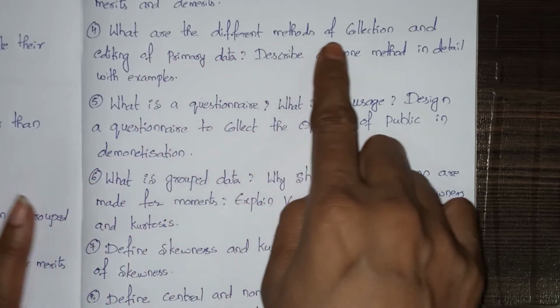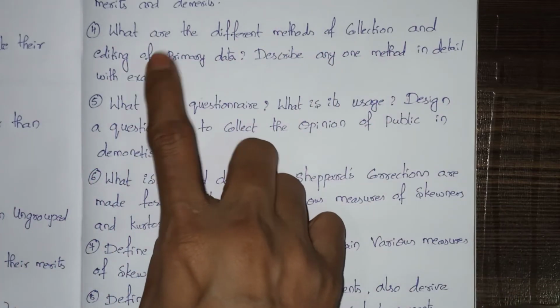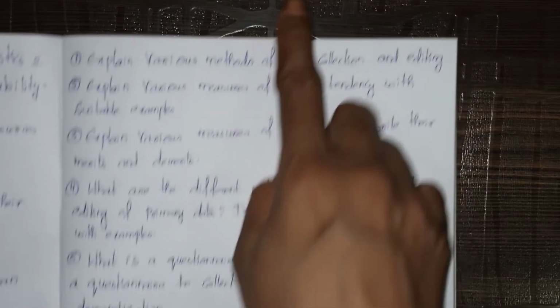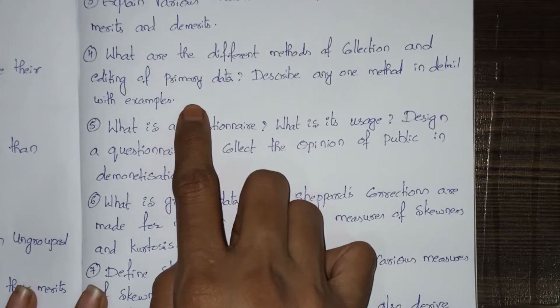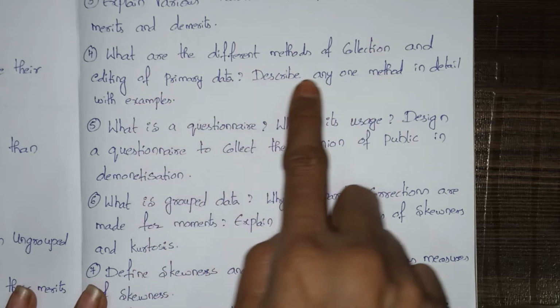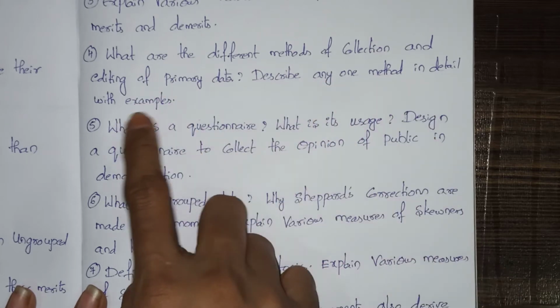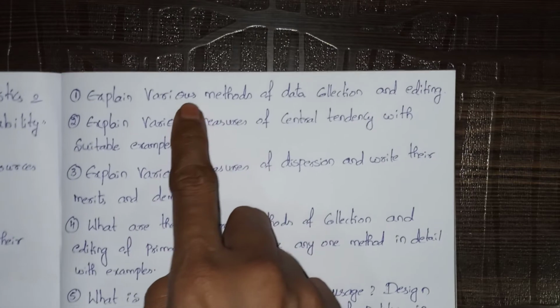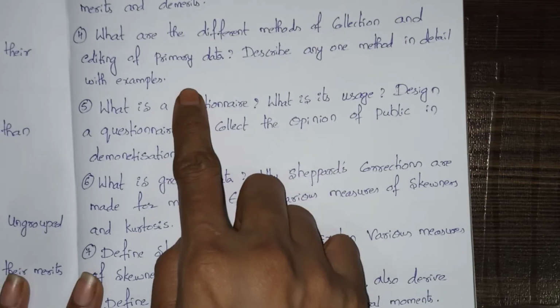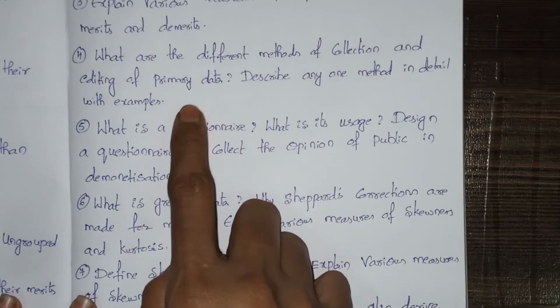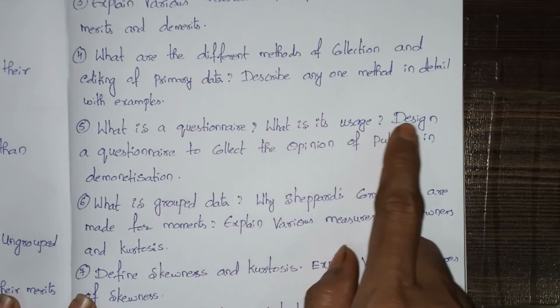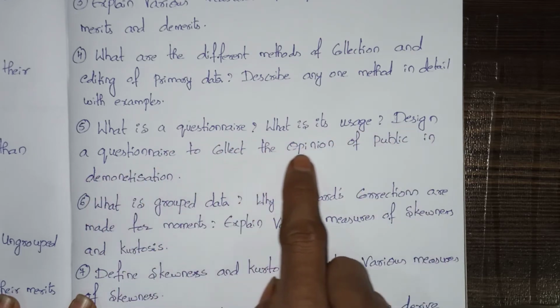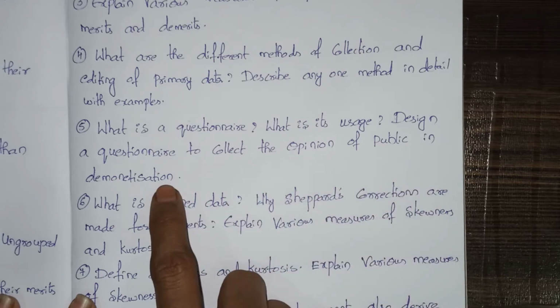Next, what are the different methods of collection and editing of primary data? So this question only they may ask in this way. Describe any one method in detail with example. So this is direct, indirect, in the sense like this they will ask. And the next is, what is a questionnaire? What is its usage? Design any questionnaire to collect the opinion of the public on demonetization.